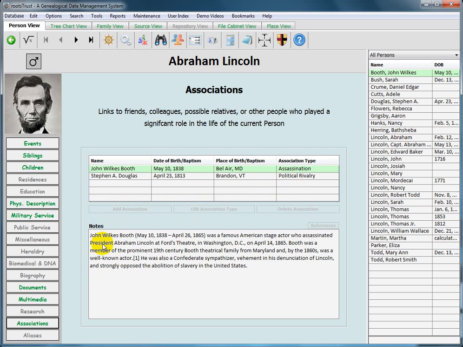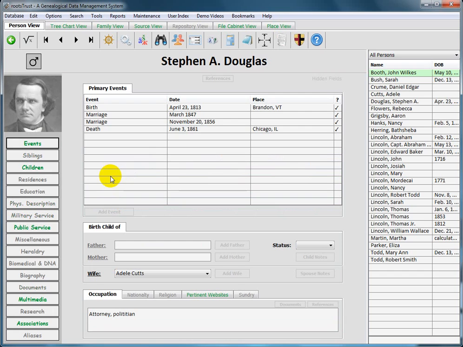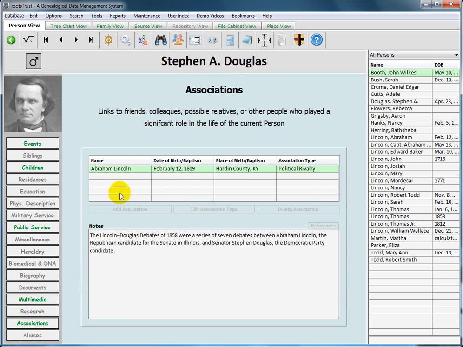Down below we have notes. Since the John Wilkes Booth association is selected, the notes in the box apply to that association. If I click the Stephen Douglas association, then the contents of the notes box changes to correspond to the selected association. If I double click this association, we're transported to Stephen A. Douglas's page, and we'll see that he has one or more associations. If we click that button, we see that we have the Abraham Lincoln association there. So it's a two-way street, an association.